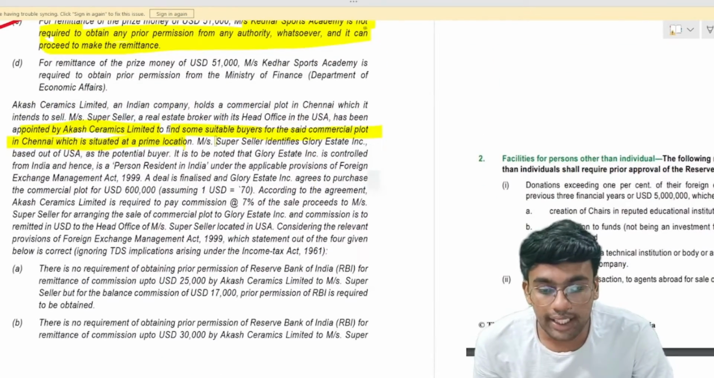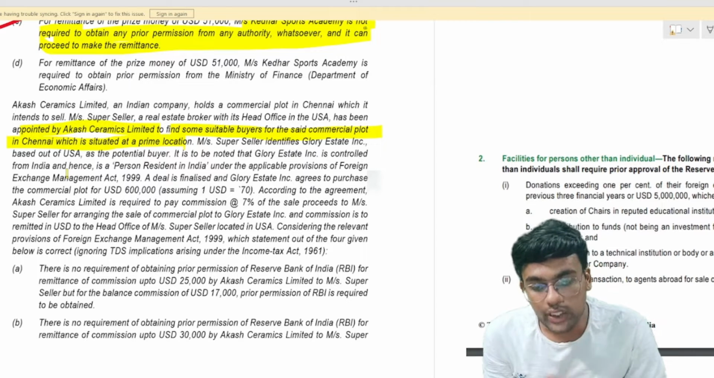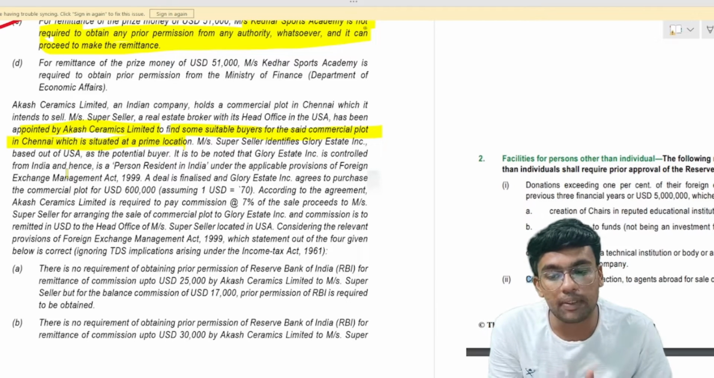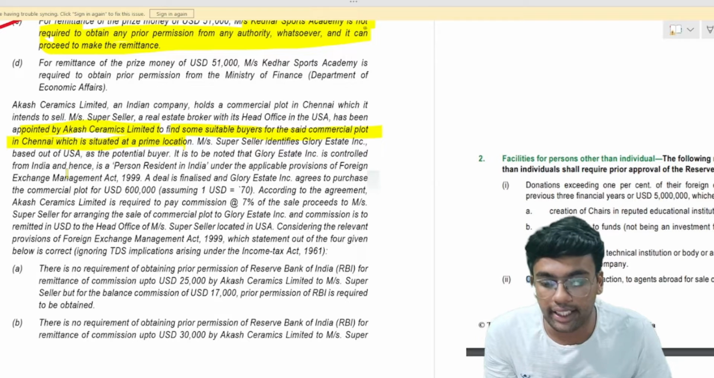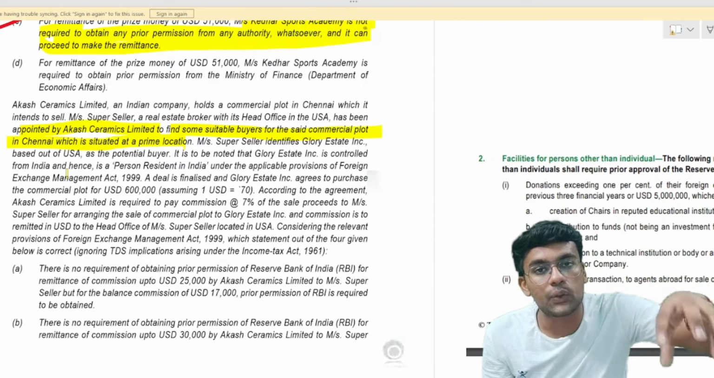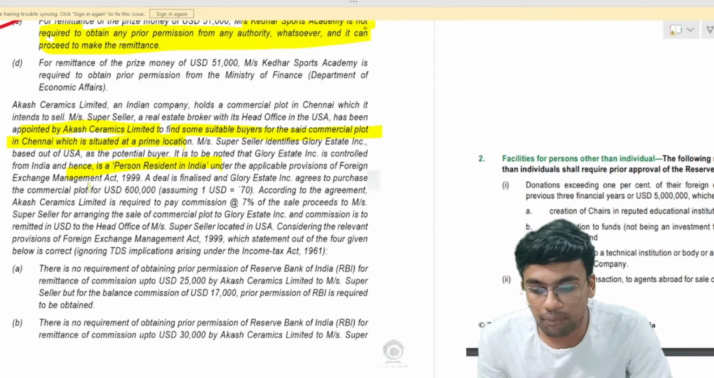Mr. Super Seller identifies Glory Estate Inc., based out of USA, as a potential buyer. Now it is to be noted that Glory Estate Inc. is controlled from India and hence it is a person resident in India under the applicable provisions of the Foreign Exchange Management Act 1999. Therefore, since Glory Estate is being controlled by a person who is situated in India, that is a person resident in India under the applicable provisions of FEMA.